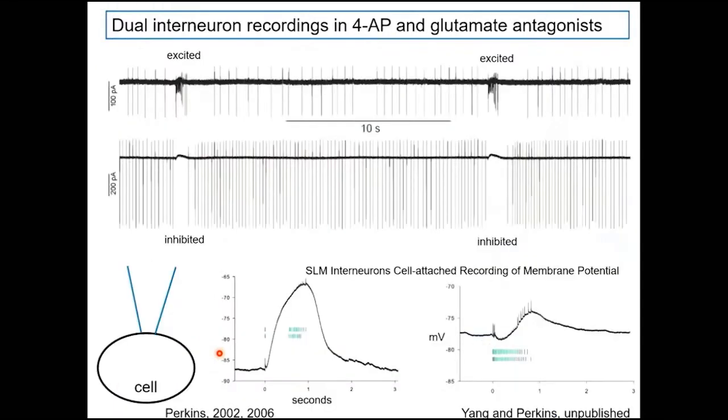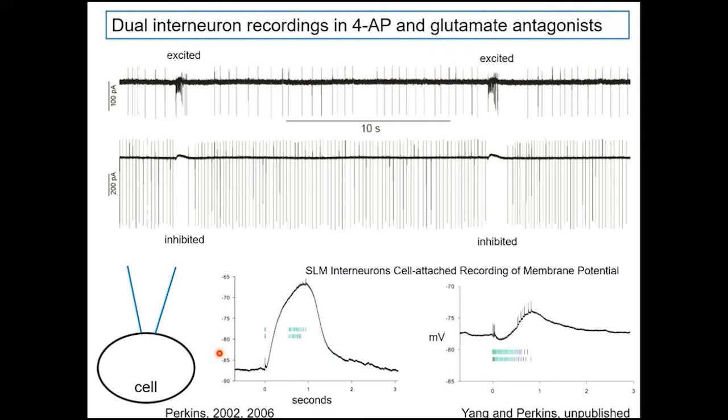Okay, so I was thinking, it would be nice to have a cell. So I showed you in the CA3 pyramidal cell that you have both the hyperpolarizing and depolarizing components in the same cell. But if we wanted to, say, do single-cell RNA sequencing, wouldn't it be nice to have a cell that had only the hyperpolarizing or only the depolarizing GABA?